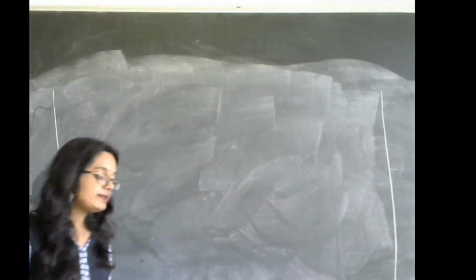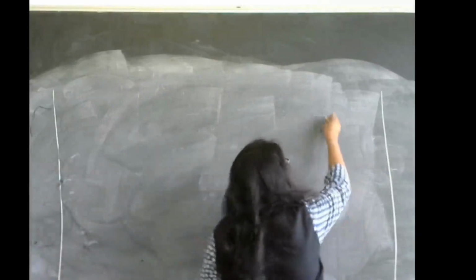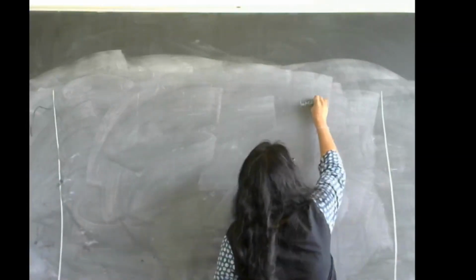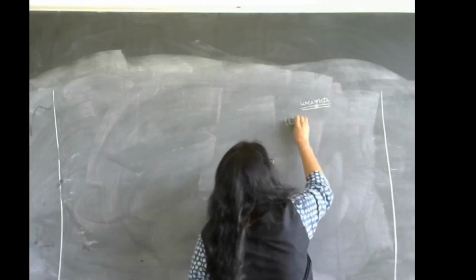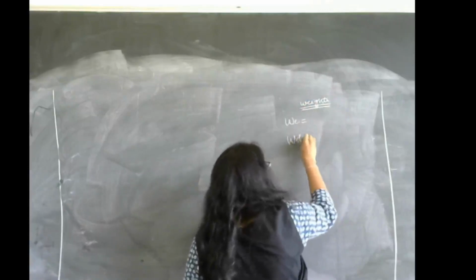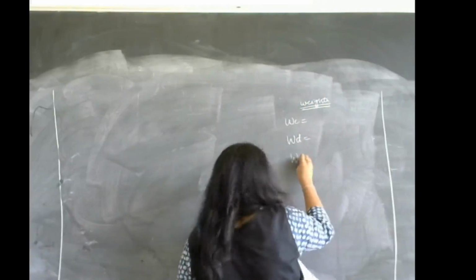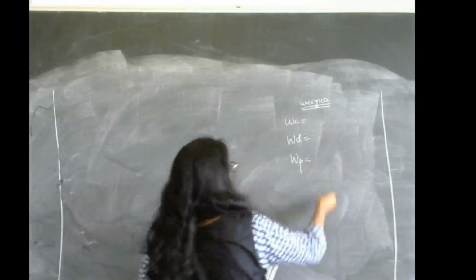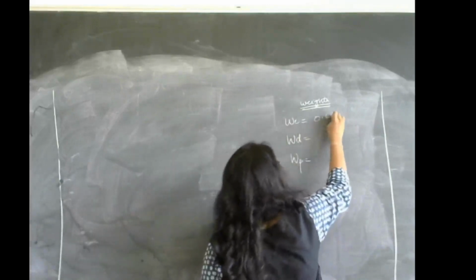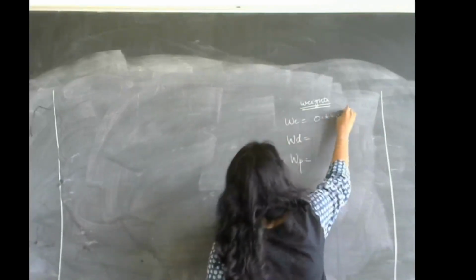Yes. So let us write down the weights in one corner so that we know the weights. Weight of equity, weight of debentures, and weight of preference shares. So weight of equity is how much? 0.6626.